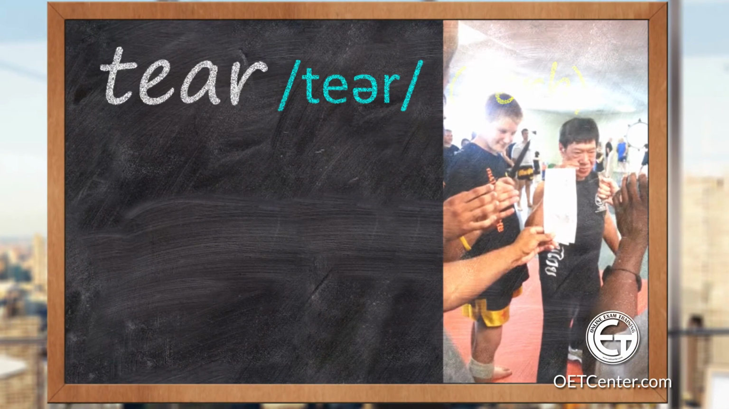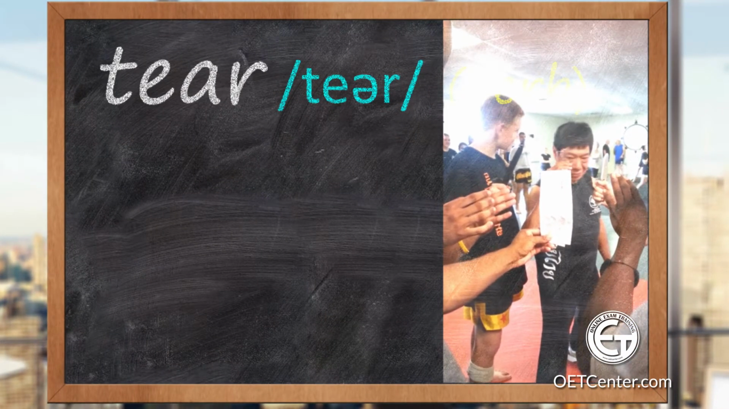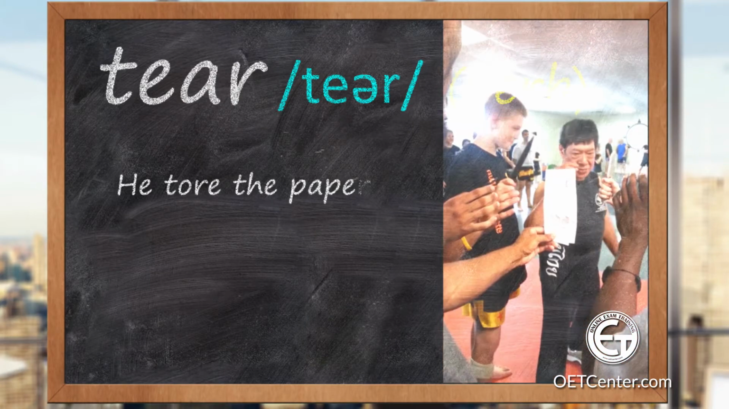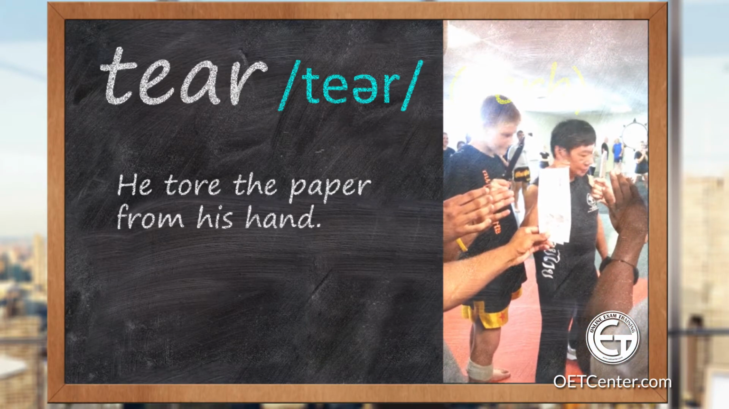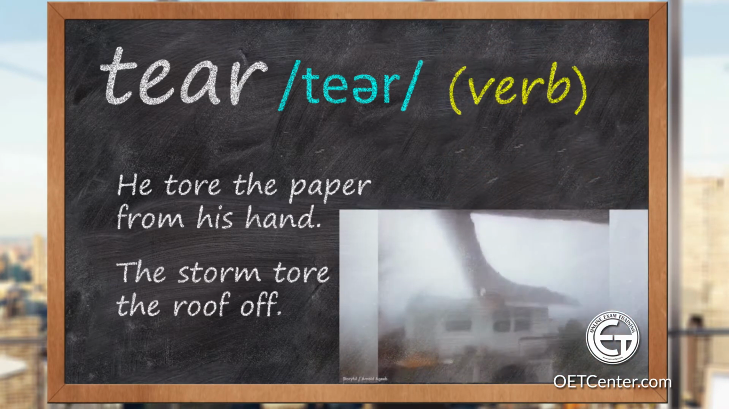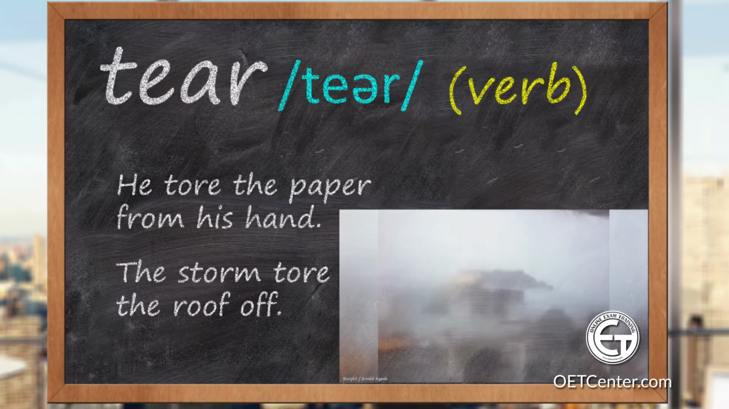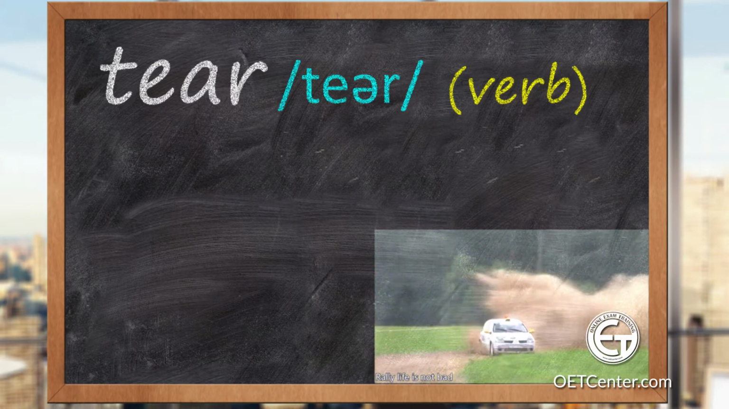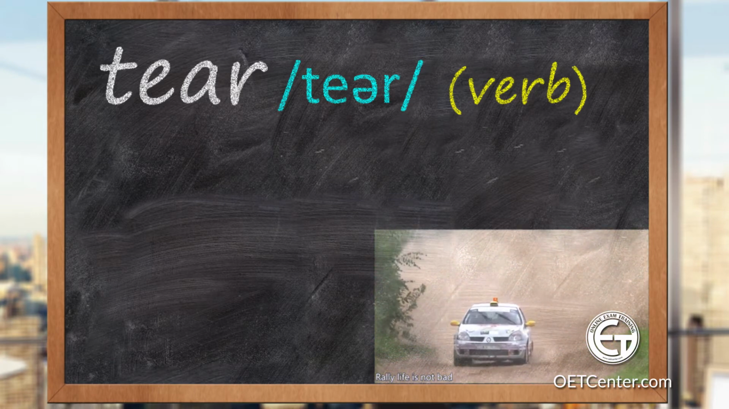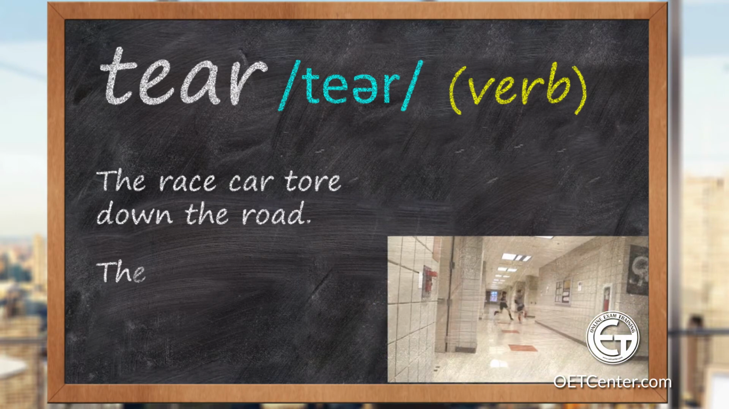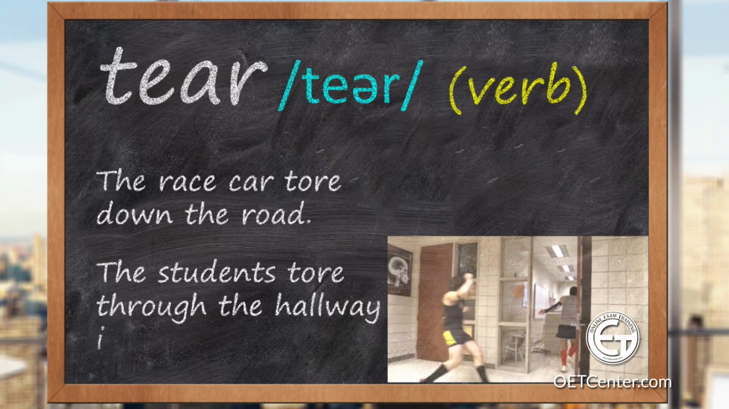The second meaning of tear is to pull something violently from a person or a place. For example, he tore the paper from his hand. Or the storm tore the roof off, like this. Well, the third meaning is very interesting. If something or someone moves very quickly, we use the verb tear. For example, the race car tore down the road. The students tore through the hallway into the classroom.